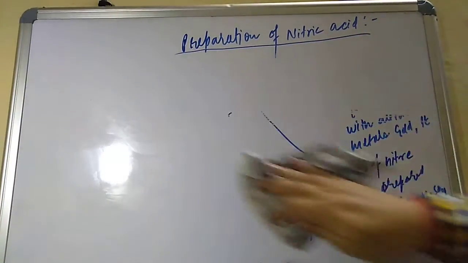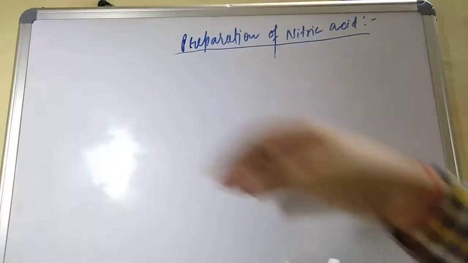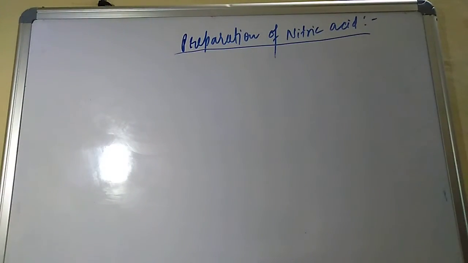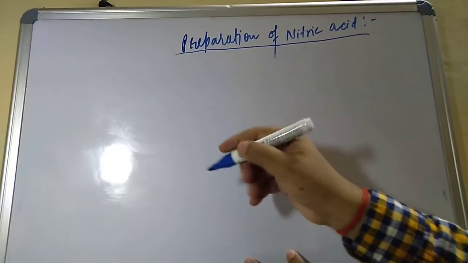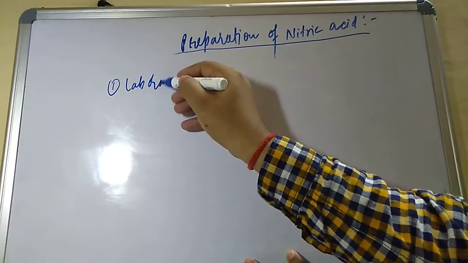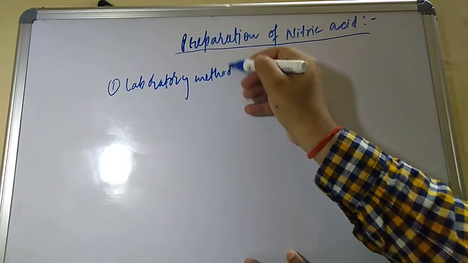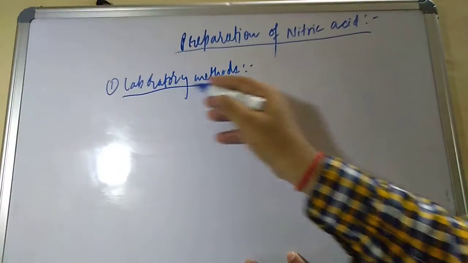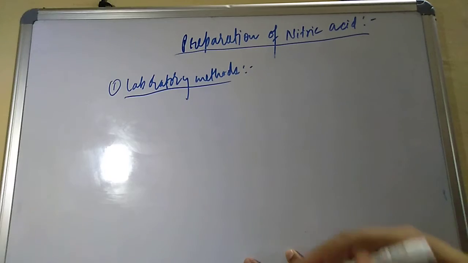Now we have to see the methods of preparation. There are three methods: the first is the laboratory method, the second is the Birkeland-Eyde method, and the third is the Ostwald method. First we are going to understand the laboratory method. The laboratory method is quite easy, but it is not conventional, because a very small amount of nitric acid gets prepared by it.